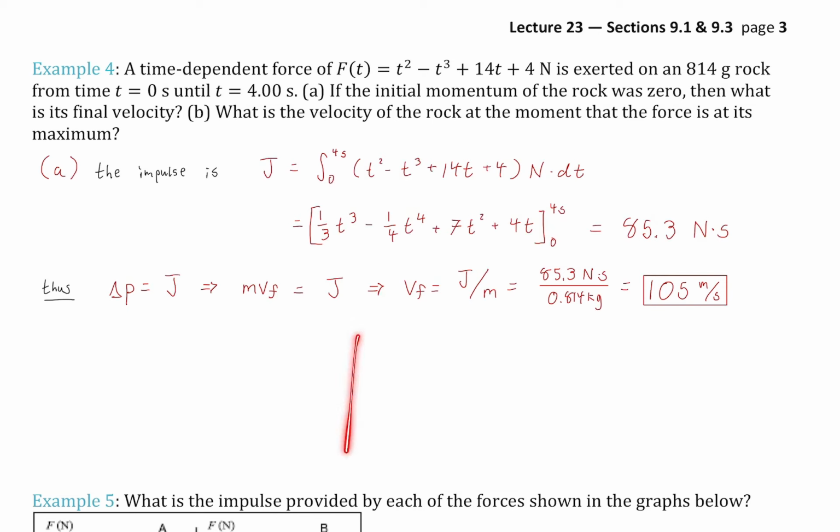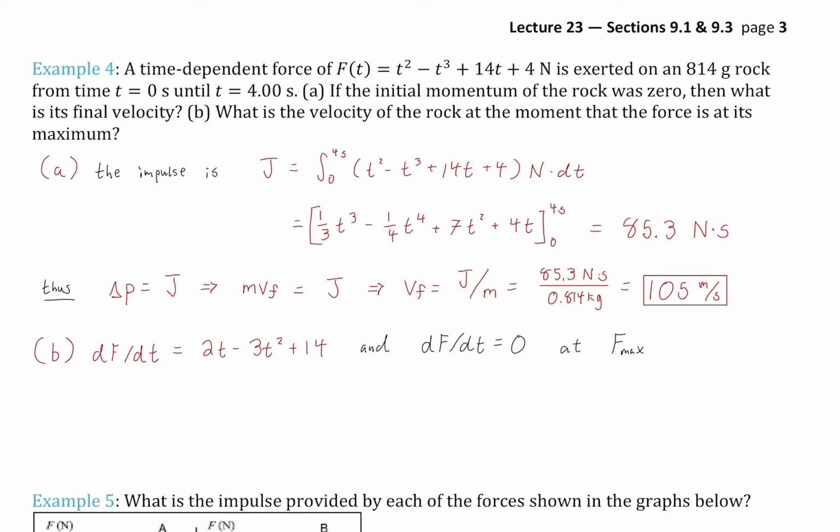It turns out that what the force looks like is something like this. Being a third order polynomial, in between these particular values it has this shape. We're interested in that point at the top where the tangent line is horizontal, because that will represent the maximum. So what we're going to do is take the derivative of force with respect to time and then find the zero of that derivative in order to find the value of the maximum. This is a common approach in calculus. Now, if we wanted to confirm it's a local maximum, not a local minimum, we could do the second derivative test, or we could graph it to confirm.